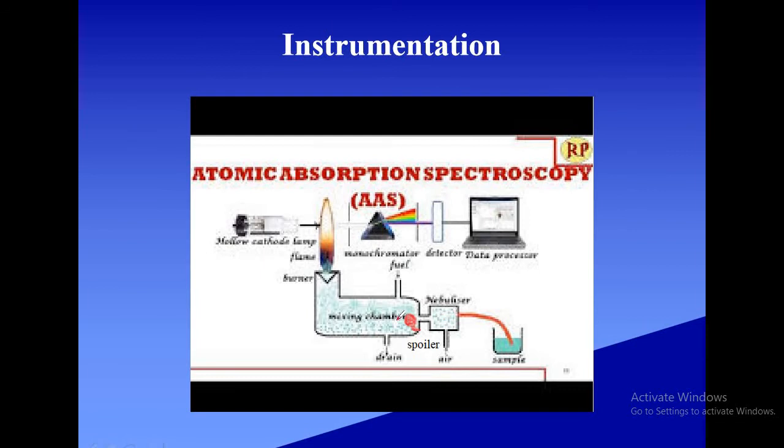This fine mist is then let into the mixing chamber, and that fine mist or spray has to pass through the spoilers, and spoilers will block the bigger droplets of water, if any, and those bigger droplets will be drained out. In the mixing chamber, fuel is also let inside. So solution, air and fuel together get mixed up and enter the burner, and through the burner it enters the flame. In the flame, all those changes which have already been explained take place.